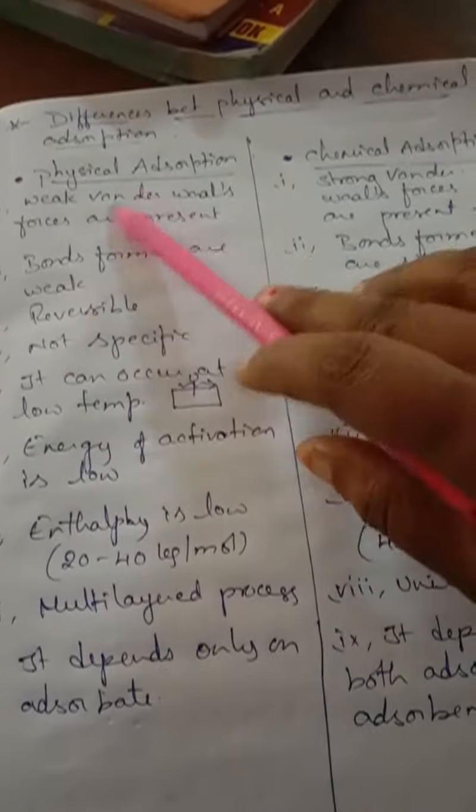Look at here: this is the molecule, and these are the weak bonds in physical adsorption. In chemical adsorption, this is the molecule and a strong bond is present. Understand? In physical adsorption, if you give some heat energy, the bond can be broken. That is why this process is reversible, whereas chemical adsorption is irreversible.